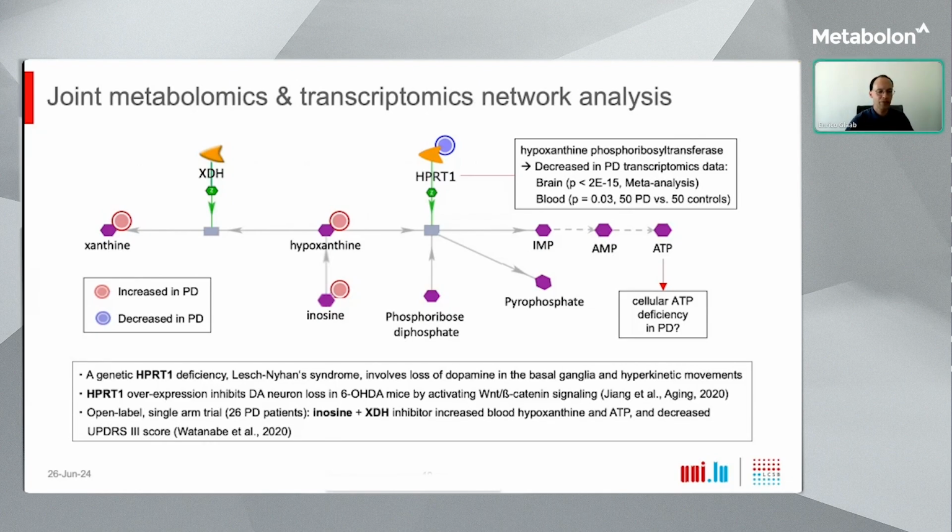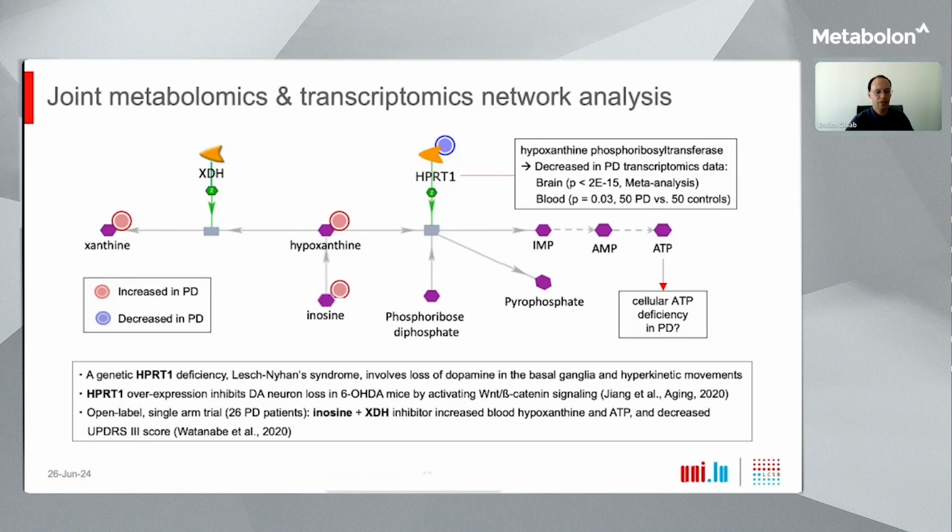And indeed, we identified one enzyme, hypoxanthine phosphoribosyl transferase, or HPRT1, shown here in the top center, which is significantly decreased in Parkinson's in both blood and brain samples, and which plays a central role in xanthine metabolism. As you can see in the metabolic subnetwork shown here, HPRT1 converts hypoxanthine and phosphoribose diphosphate into inosine monophosphate and